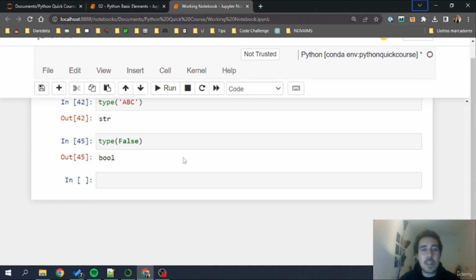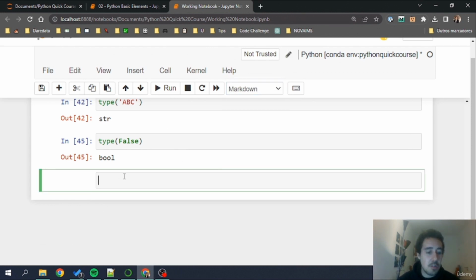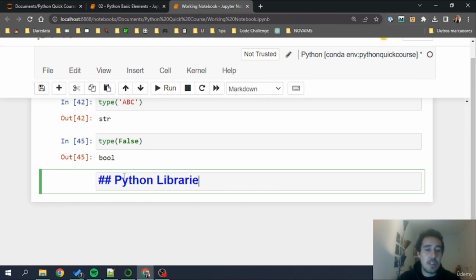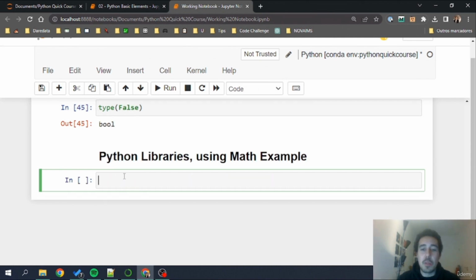A Python library is basically a set of code that we can access using the import statement. I'm going to write here on Markdown, Python libraries using math example. So there are Python libraries that we need to install and that are not immediately installed when you install Python, such as pandas or numpy, as we will see. And there are other libraries that are already installed as soon as we set up Python. In this case, if you use Anaconda, as soon as you install Anaconda on your computer. One of those libraries is the math library that we can use using import math.